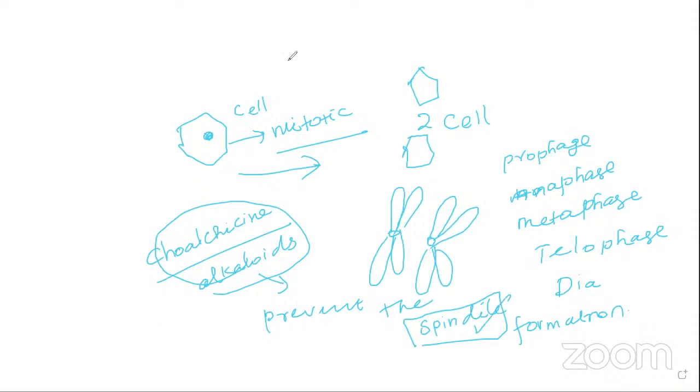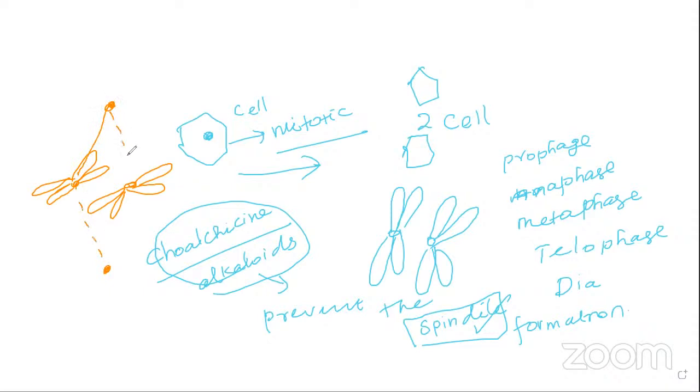Already you know about it. Take an example like this. Consider this one as a chromosome. Just imagine this is also one of the chromosomes, and another one is also a chromosome. During cell division, multiplication takes place. Here you know about the centromere.